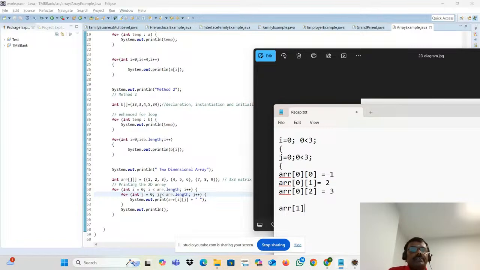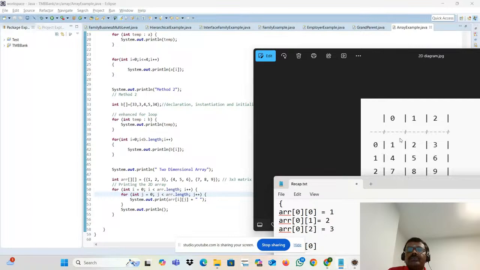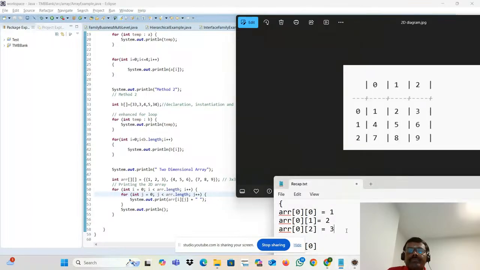Then it will check 0 less than 3. Condition is true? Yes. Now what will happen? I is equal to 1, J is equal to 0. What is the value present in the 1, comma 0? 4. That is what will happen. Similarly, the I value keeps increasing. Whenever the I condition fails, again it will go to the, sorry.